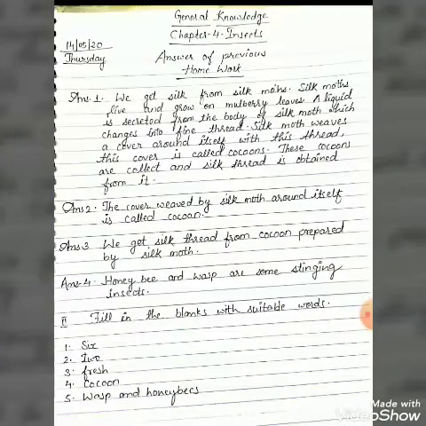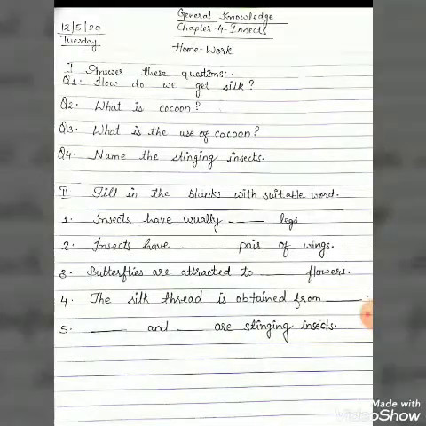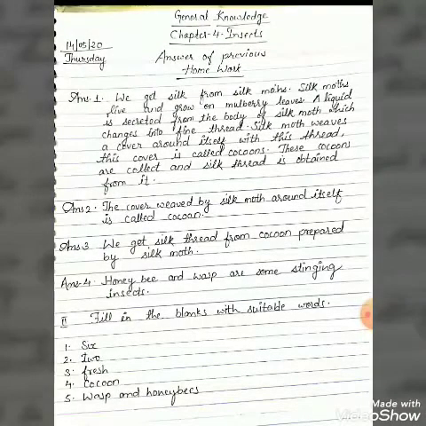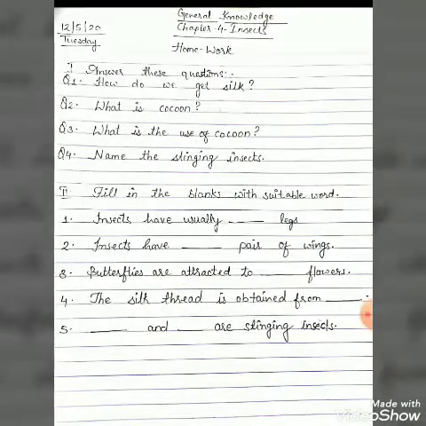Here, fresh flowers. Butterflies are attracted to fresh flowers. Now the fourth one, the silk thread is obtained from dash. Your answer is cocoon. Now the fifth question, dash and dash are stinging insects. Here you can see wasp and honeybees are stinging insects.